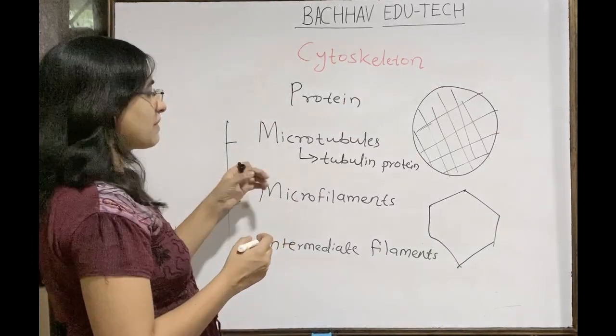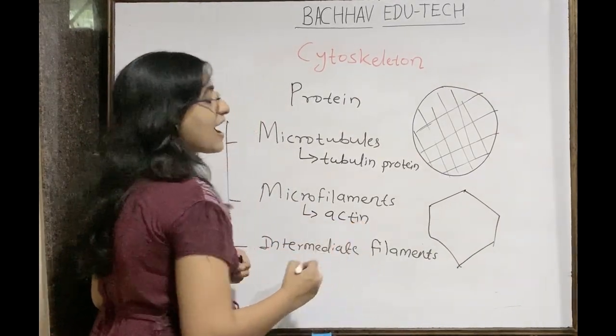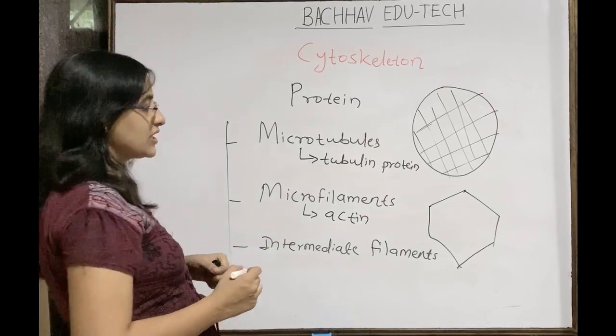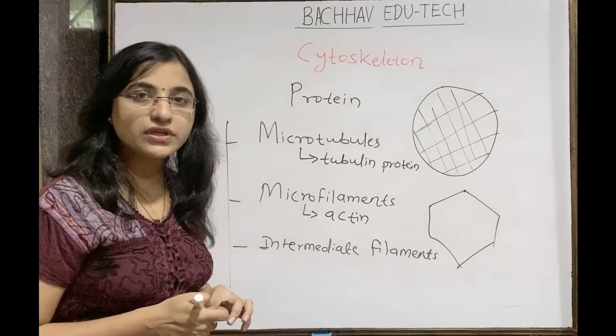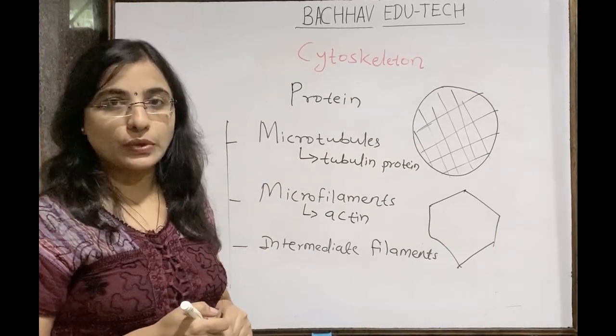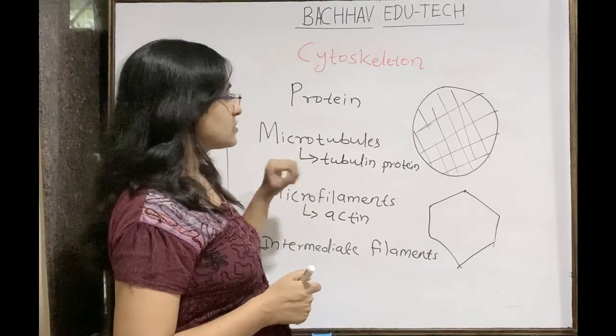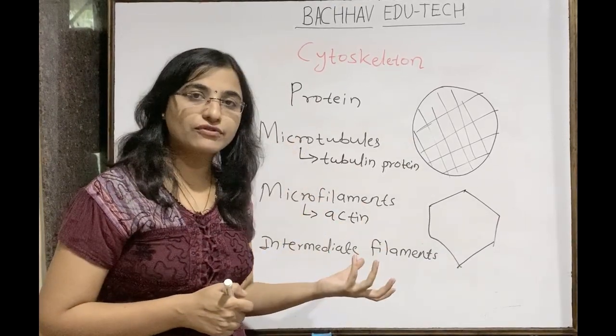So these microfilaments are made up of actin protein. Understand this. Microtubules are basically made up of tubulin protein and microfilaments are made up of the actin protein. So this tubulin protein and this actin protein form the microtubules and the microfilaments.